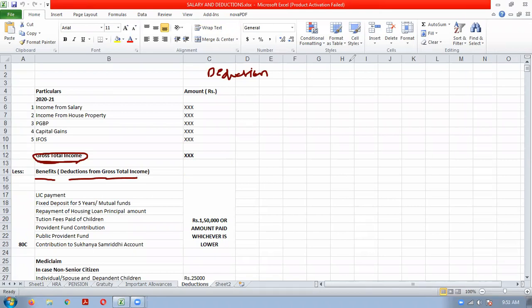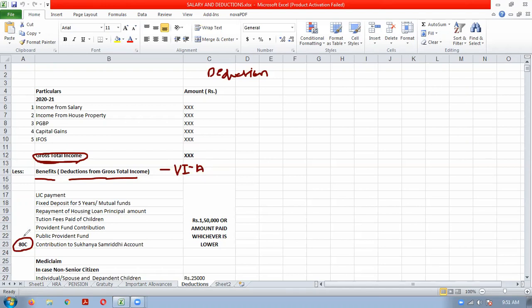Basically these are related to the investments you make during the year. So last class we have discussed about this section 80C, and total list of deductions you will get in chapter 6A of Income Tax Act. So chapter 6A will be discussing about the deductions applicable from the gross total income.